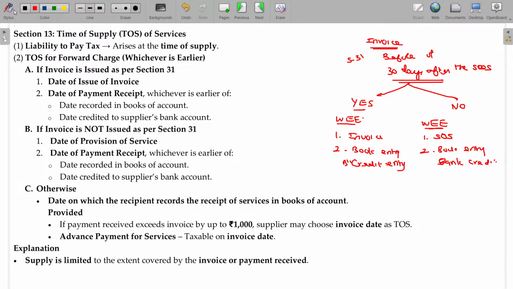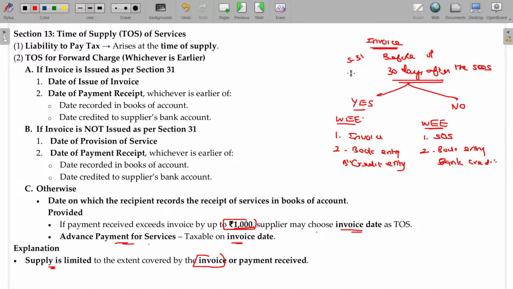Right. What happens in case of additional 1000 rupees? Similar to the logic we have studied in goods, the same happens. If the payment received exceeds the invoice up to 1000, the supplier may choose the invoice date as the taxable supply, not the receipt date. Advance payment for services is usually taxable on the invoice date, not on the receipt date. And the supply is limited to the invoice date only or the payment receipt, only to the amount mentioned in the invoice. Okay.